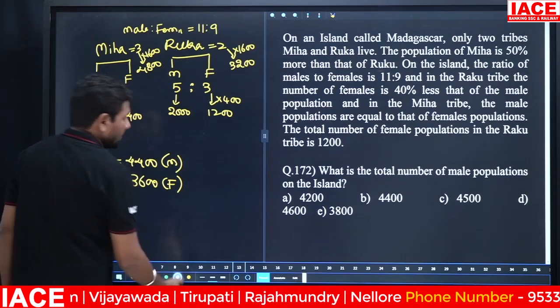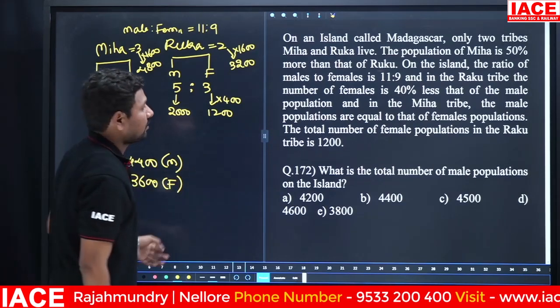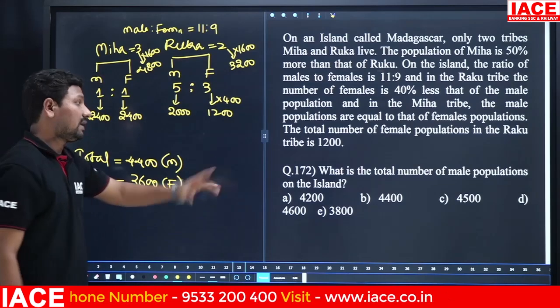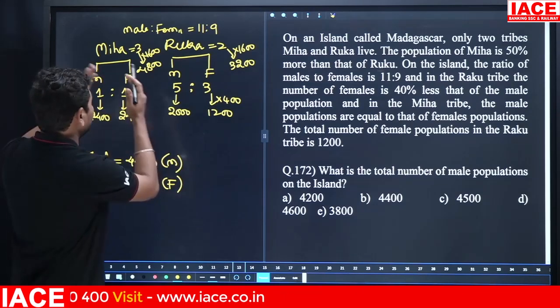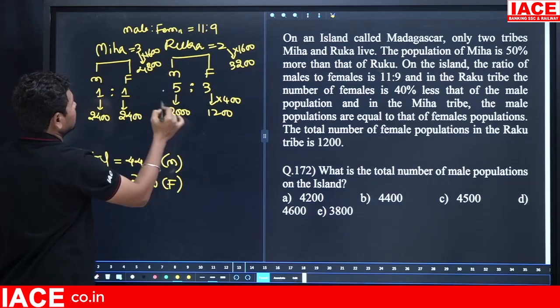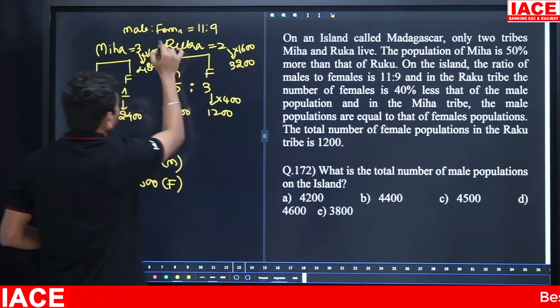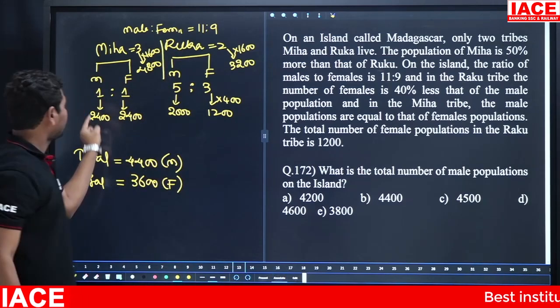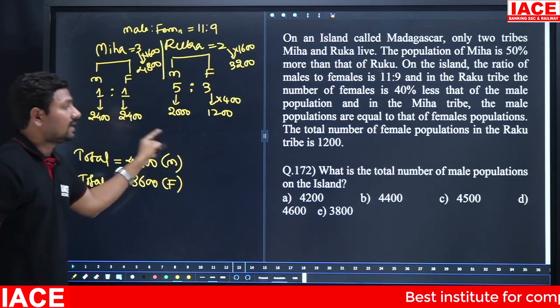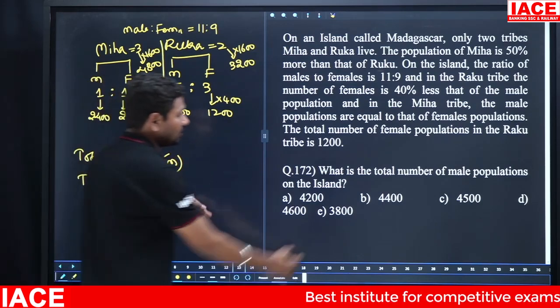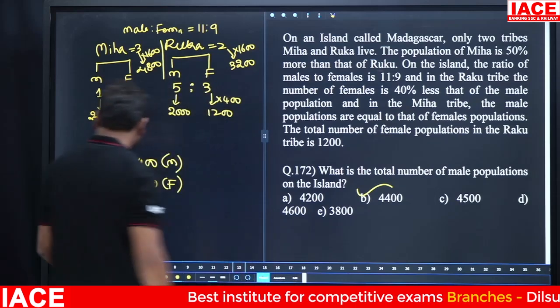Next question, for the same data. What is the total number of male population on the island? For the total male population we have to consider the first tribe and second tribe. First tribe male value is 2400. Second tribe male value is 2000. Total value is 4400. Option B.